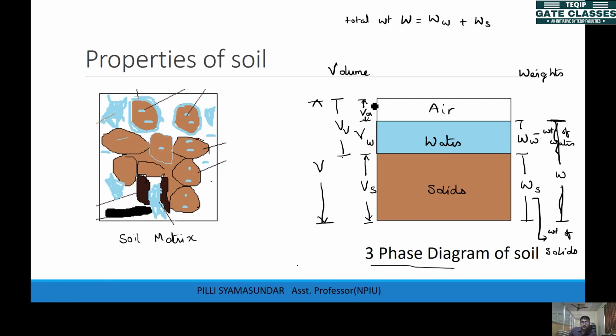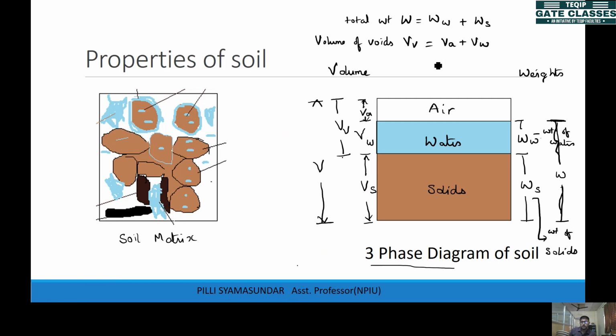In the same way, if you look at the volumes, we have three volumes: volume of air, volume of water, and volume of solids. The air volume and water volume are combined and called voids volume. Volume of voids we represent with VV, which is the combined volume of air voids plus water voids, right?